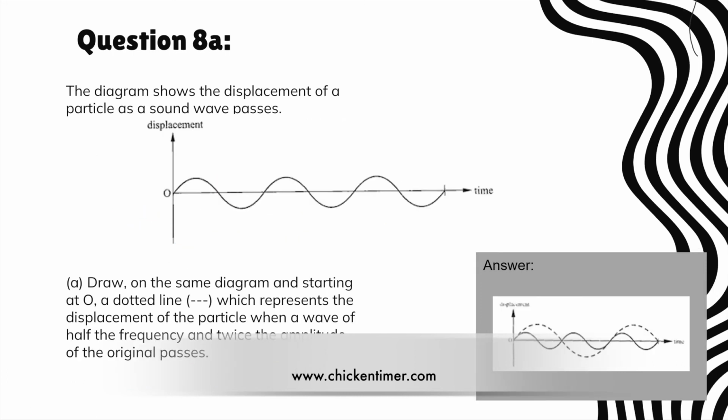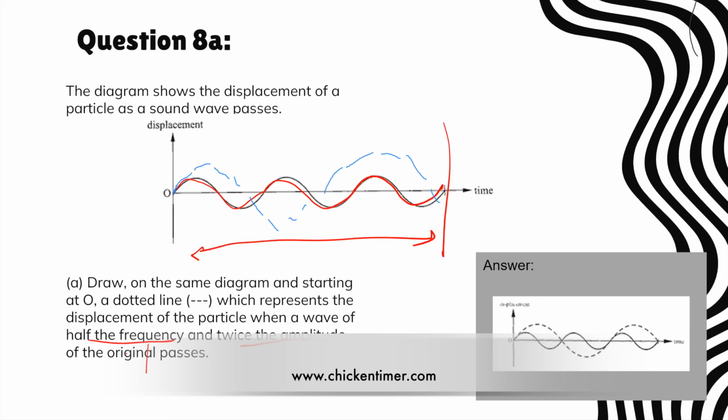Okay, then another one. Draw on the same line which represents the displacement of the particle when the wave has half the frequency, twice the amplitude. So what you should get is half the frequency. That means down here we have 1 wave, 2 waves, 3 waves. So half the frequency means within this window here, you must draw 1.5 waves. Then twice the amplitude means the height of your wave times 2. So 1.5 waves would mean for every 2 waves, it becomes 1 wave. So here, like that one. Then after that, you will have like that only. Okay, so your intersection points are important. These intersection points are important.